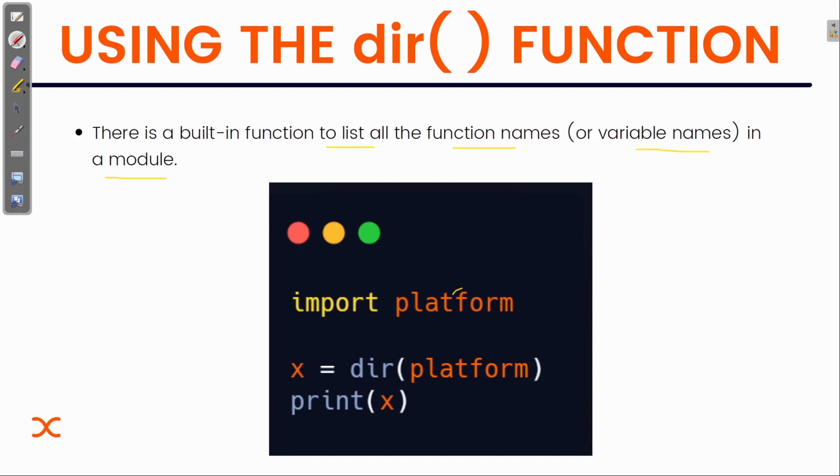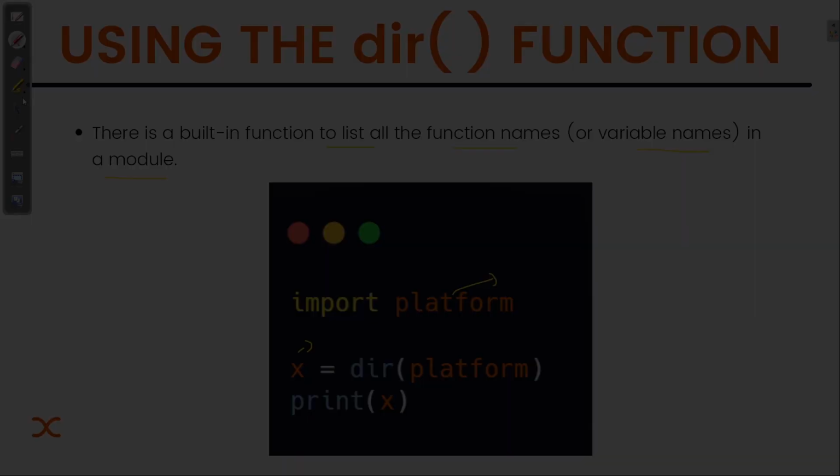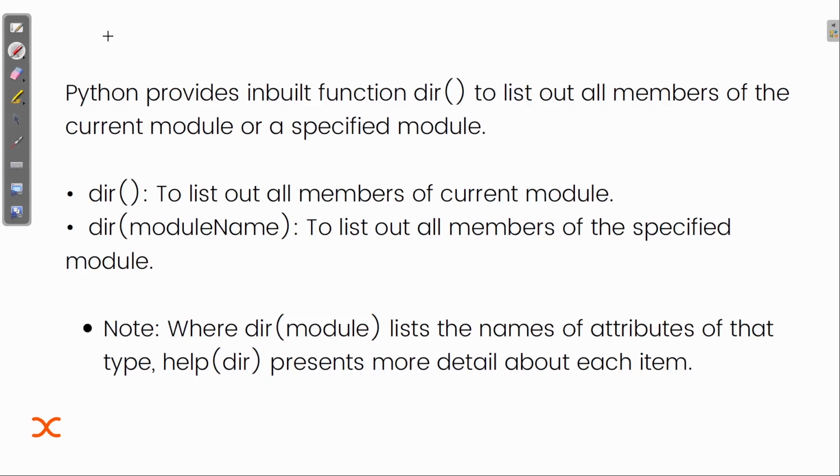So you can see this is a built-in module, we know it, this platform module. If I want to check what functions are inside this platform module, I will just pass it inside this built-in function, dir, and store it inside this variable, and it will return a list of all the functions and variables that are inside this platform module. Basically there are two ways in which we can use this dir built-in function.